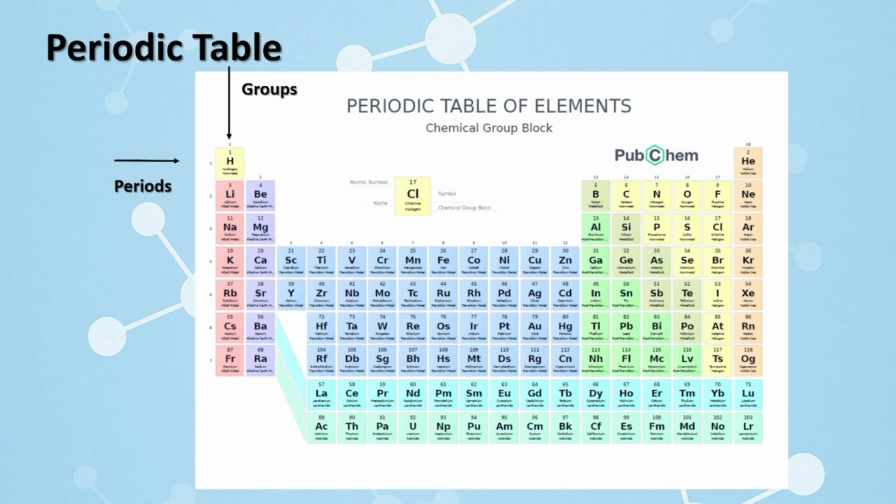Here you can see the elements are arranged according to increasing atomic number in 7 horizontal rows, which I already told you are called periods. And the elements are arranged in such a way that they have similar valence electron structure as well as chemical and physical properties. You can see the inert gases which have completely filled subshells. You can see rare earths, actinides. I think you can read more online about all these elements. It will be helpful for you.